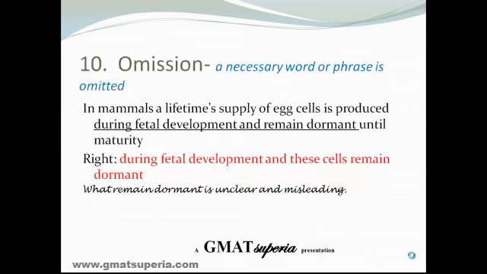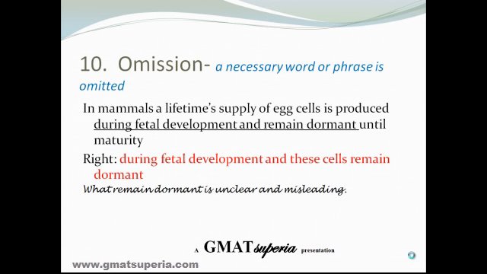Omission. Now this is one word you may have encountered in the explanation part of the GMAT official guide. A necessary word or phrase is omitted. At times a repetition of a word is necessary, and that doesn't amount to redundancy, that is unwanted repetition. Look at this sentence. In mammals, a lifetime supply of egg cells is produced during fetal development and remain dormant until maturity.